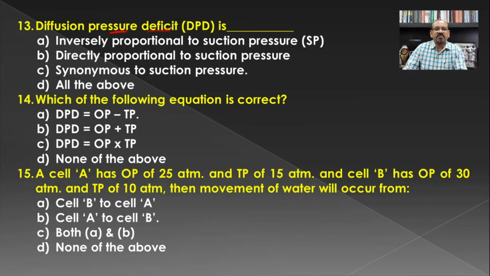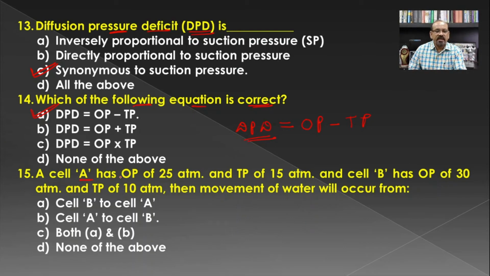Diffusion pressure deficit, that we have seen earlier, means the ability of the cell to absorb water, and hence it is also known as the suction pressure. DPD is synonymous to suction pressure. Then which of the following equations is correct? Earlier we have seen DPD is equal to OP minus TP. So this equation is best in A, and hence it is the correct answer for this question.